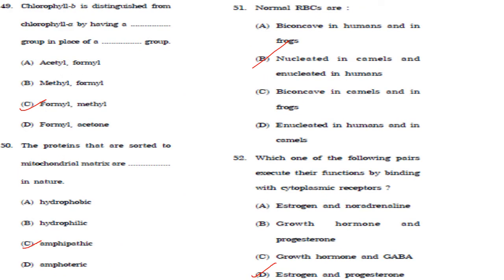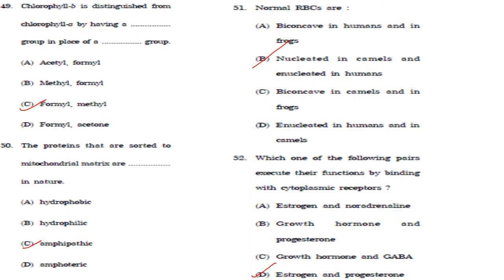The next one. Chlorophyll B is distinguished from chlorophyll A by having a dash group in place of dash group. So chlorophyll B is distinguished from chlorophyll A by having a formyl group in place of methyl group. Answer is option C. Then next one.